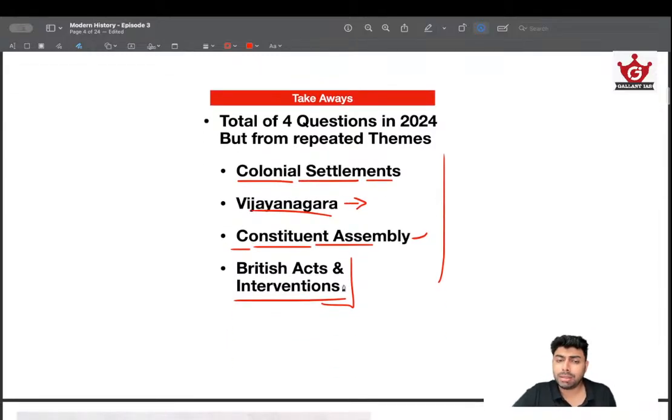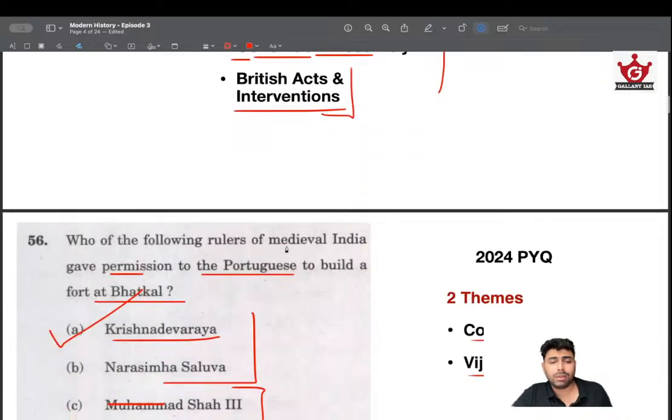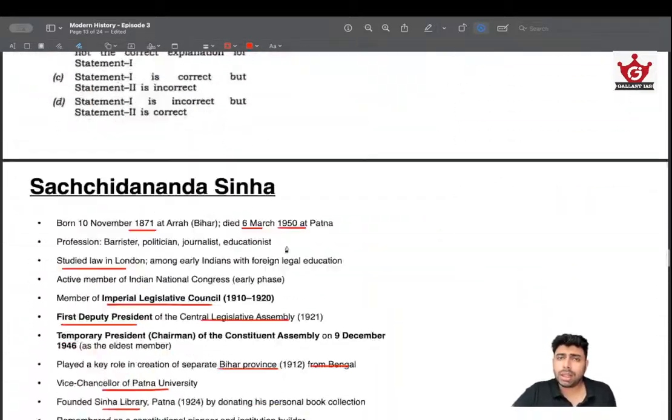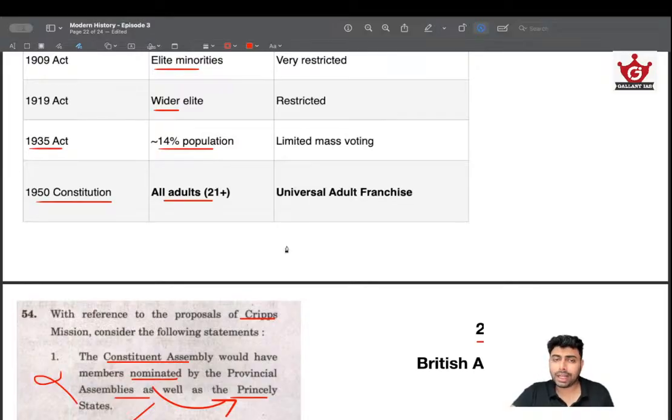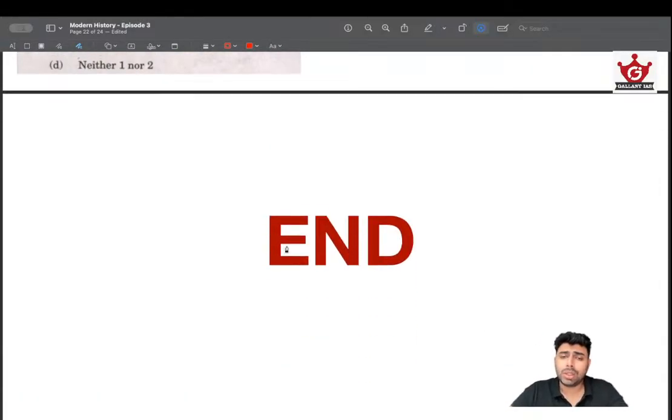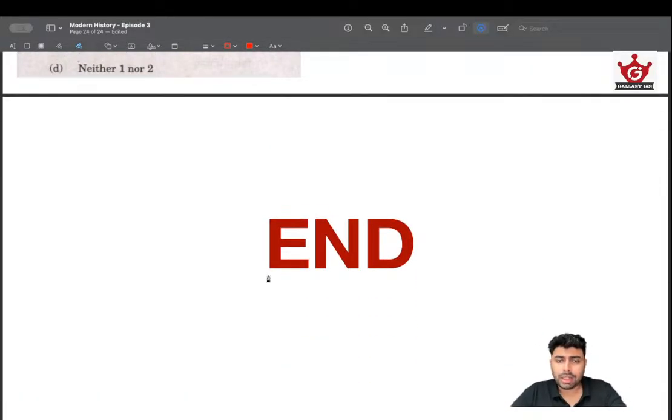And British acts and interventions, of course, the 1919, 1935 acts are the most important ones, along with the 1909 Act also. So focus more on that. Okay. So that's all about it. I really hope you understood how these questions are being repeatedly asked and a core theme is being formed. So I highly recommend you focus more on modern history in a structured way, do smart work on that, and don't go into the details and tire yourself out.